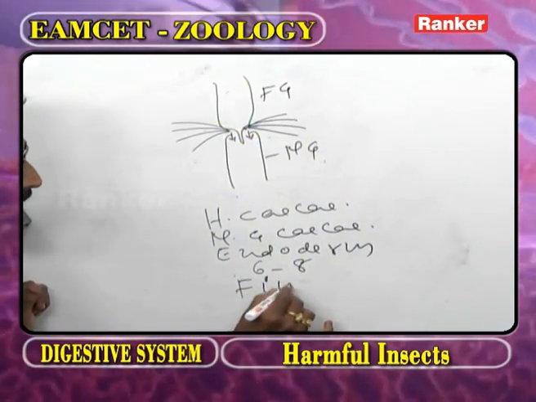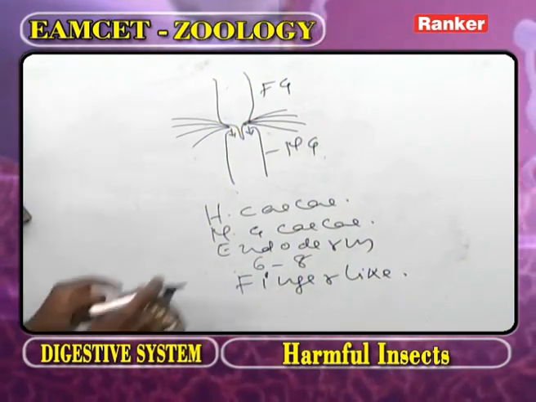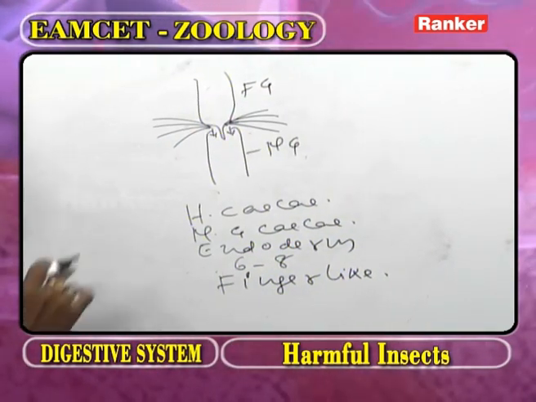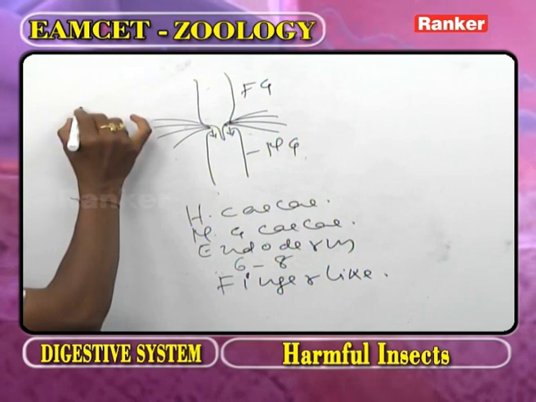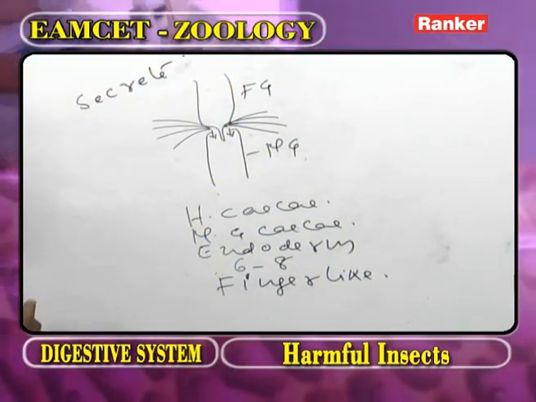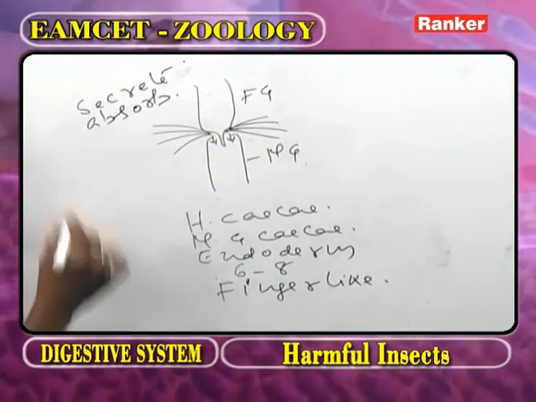They are finger-like. Now as we observe the hepatic caeca, these are believed to be digestive glands. The hepatic caeca help to secrete enzymes as well as absorb digested food materials.